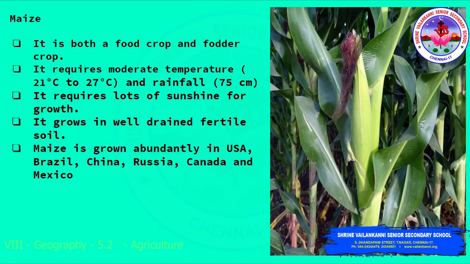Maize. Maize is both a food crop and a fodder crop. It requires moderate temperature, from 21 degrees Celsius to 27 degrees Celsius, and rainfall of 75 centimeter. For its growth, it requires lots of sunshine and it grows in well-drained fertile soil. You can see the abundant growth of maize in USA, Brazil, China, Russia, Canada and Mexico.